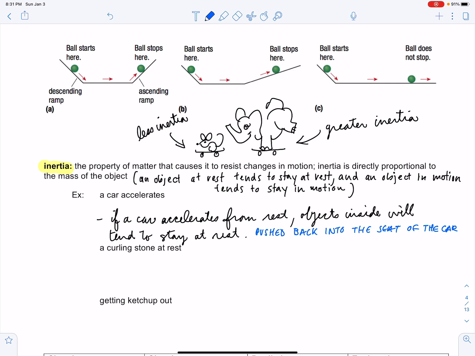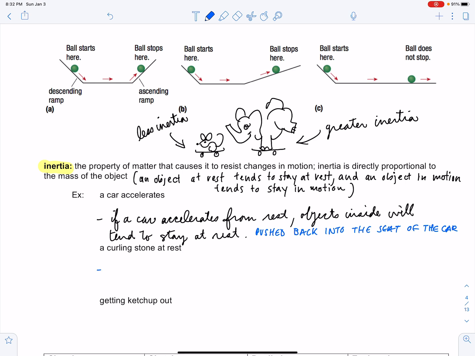That's why we have seatbelts. Seatbelts hold us in our place. Though the car has stopped, our body wants to continue moving forward, and the seatbelt's actually holding us back. In fact, that's why they were invented. Otherwise, every time you slammed on the brakes, you'd be thrown forward, and if this was a rapid deceleration, you could actually fly through the windshield.